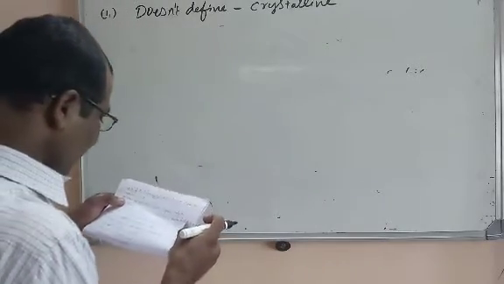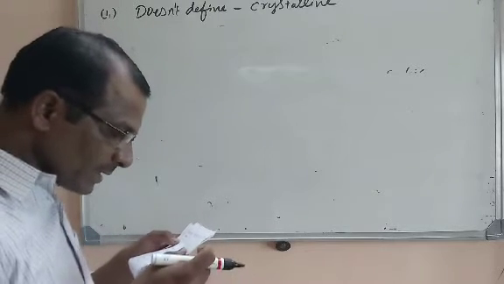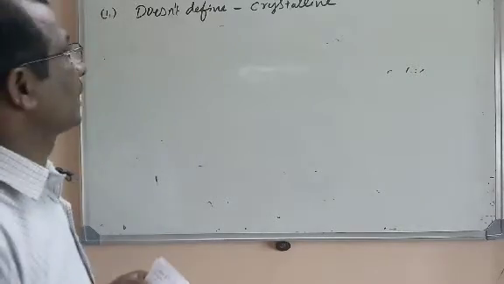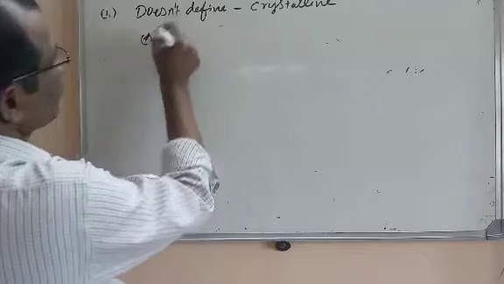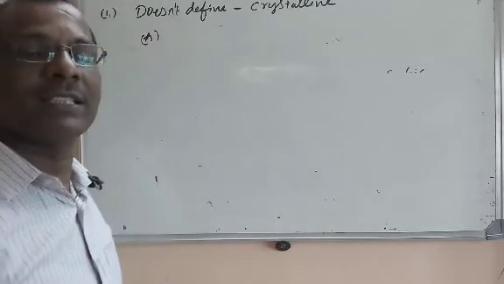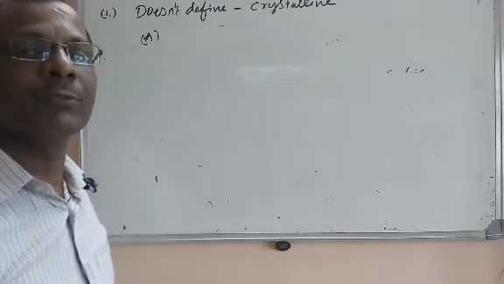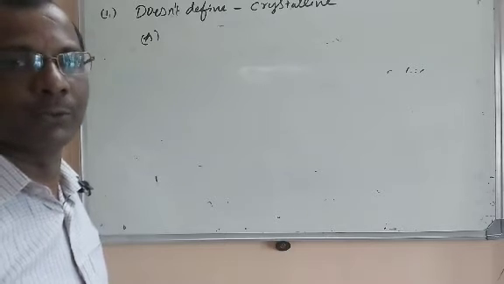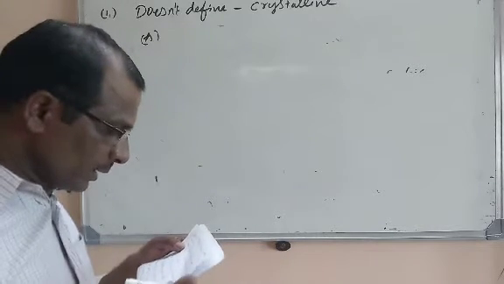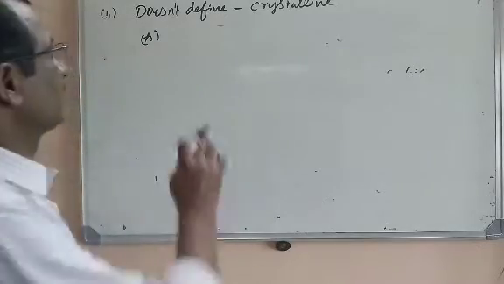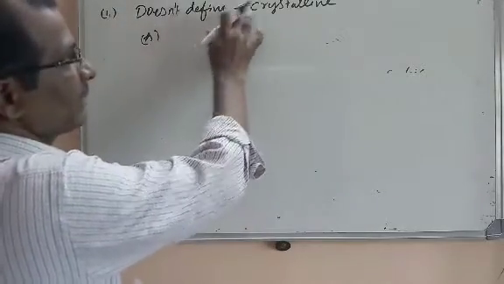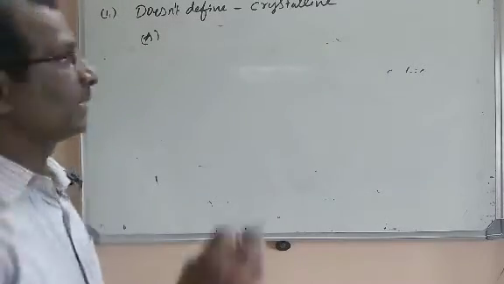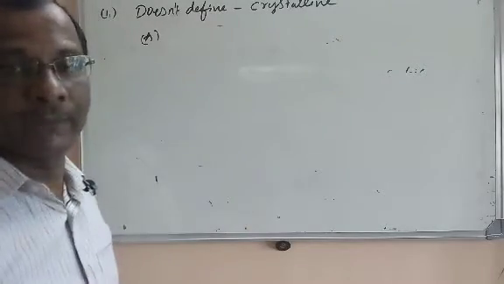First we will take the first option. When cut into pieces, we have irregular surfaces. Actually, this point is not related to crystalline. When you cut any crystalline substance with a sharp tool, that will give a smooth or regular surface. Whereas amorphous will give an irregular surface when you cut with a sharp tool. So the first point they are giving, it gives an irregular surface. Irregular surface means that is not defining the crystalline property. This is an amorphous property. So first option can be taken. That does not define crystalline, that defines amorphous.